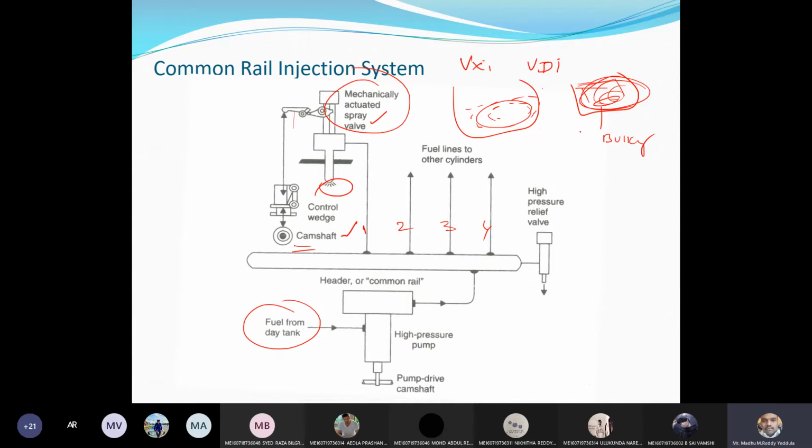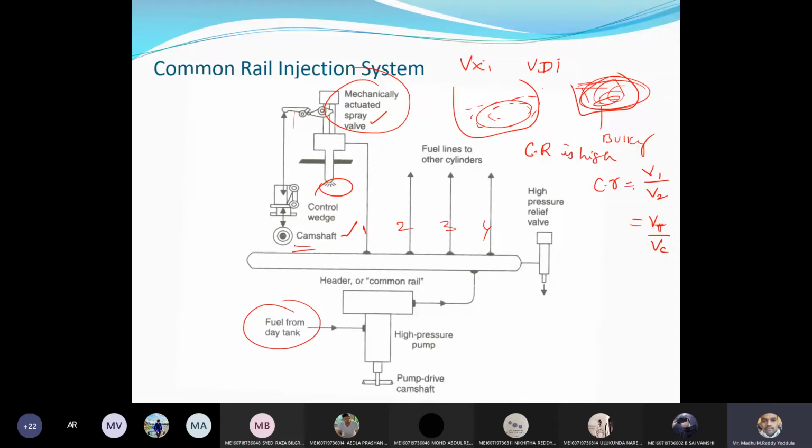And apart from that, the compression ratio is high in case of the diesel engine. As we know, compression ratio is equal to the volume at the start of the compression divided by the volume at the end of the compression, nothing but total volume to the clearance volume. So if the compression ratio is high, we need to compress more.